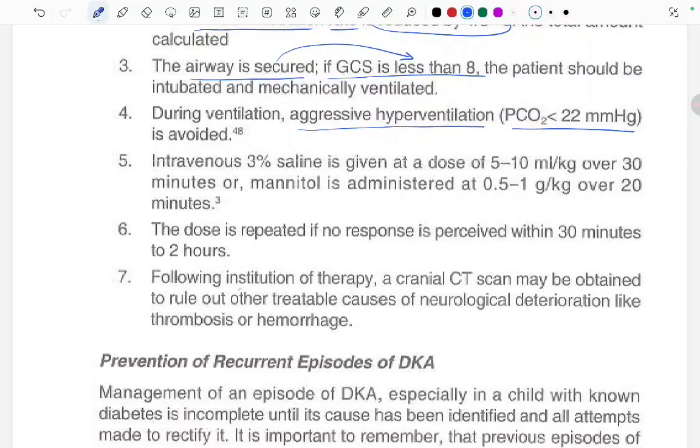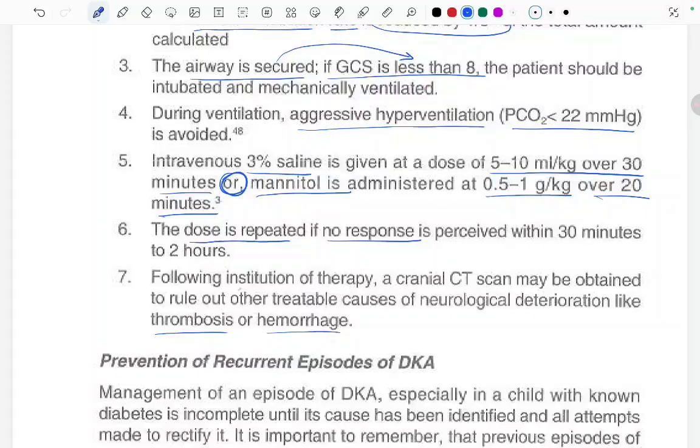Intravenous 3% saline is given at the dose of 5 to 10 ml per kg over 30 minutes. Or mannitol is administered at the rate of 0.5 to 1 gram per kg over 20 minutes. The dose can be repeated if no response is perceived within 30 minutes to 2 hours. Following institution of therapy, a cranial CT may be obtained to rule out other treatable causes of the neurological deterioration, like thrombosis or hemorrhage.